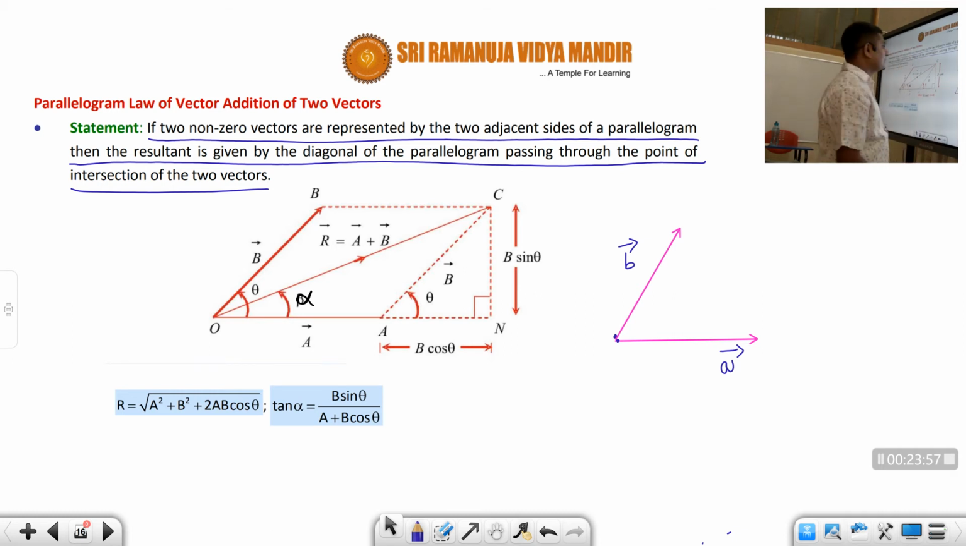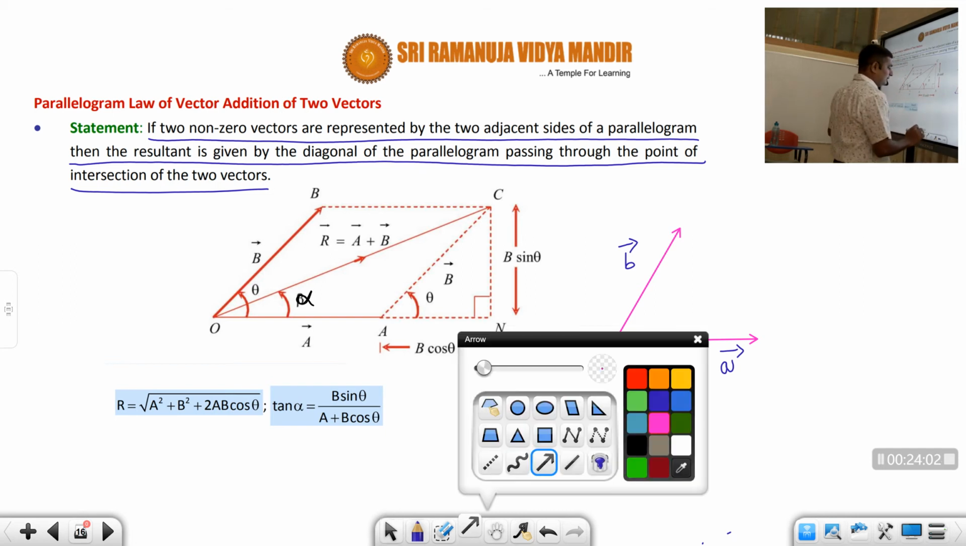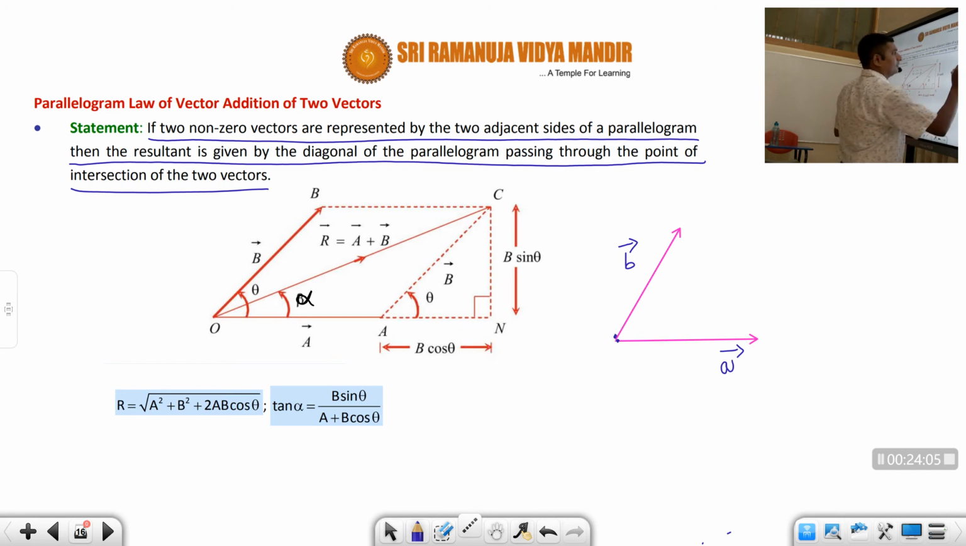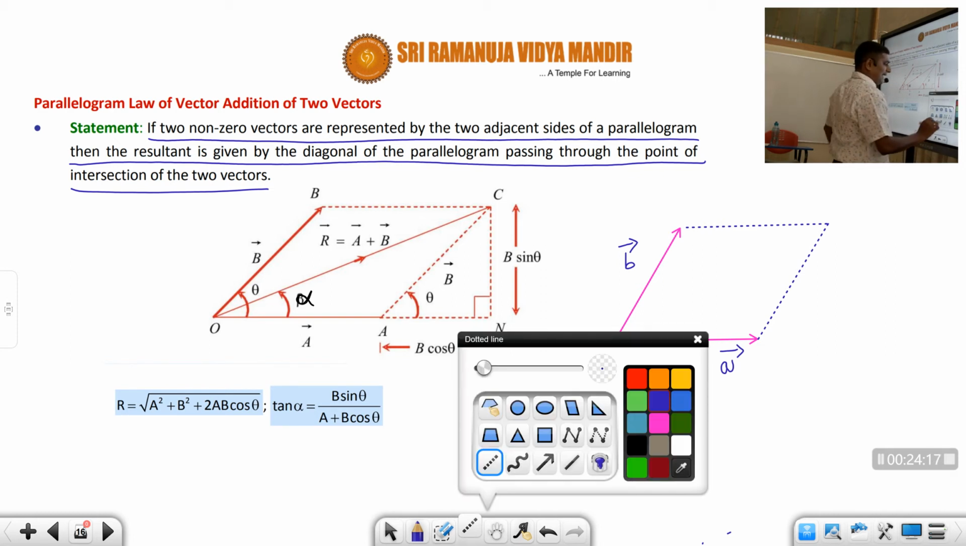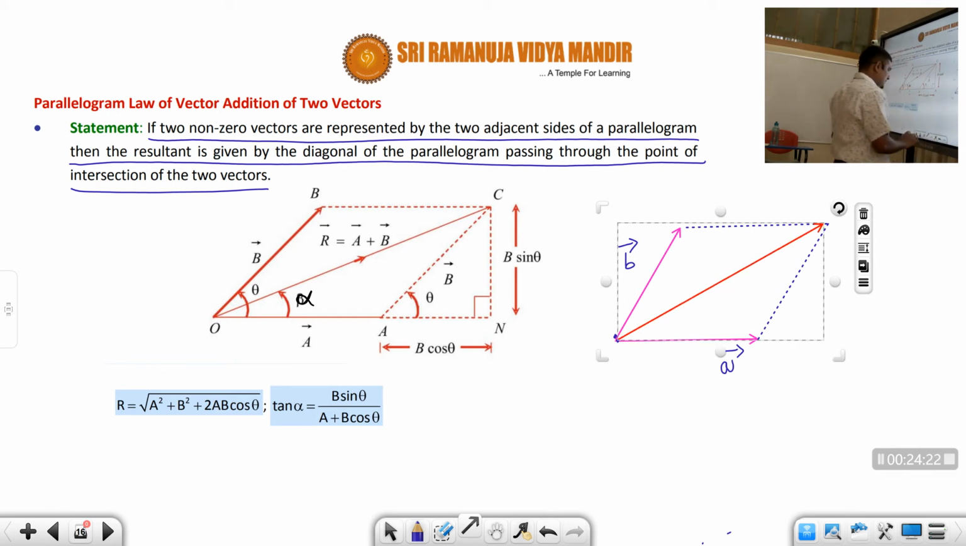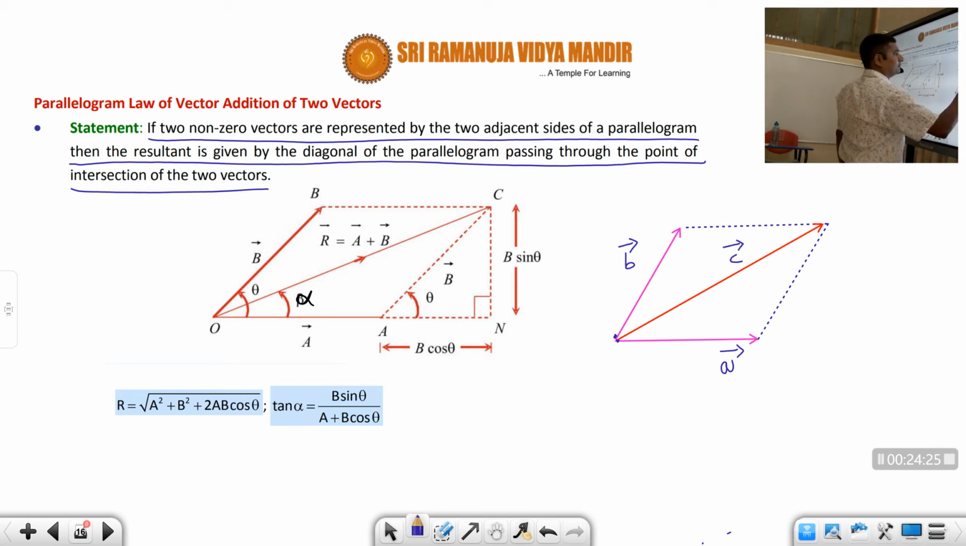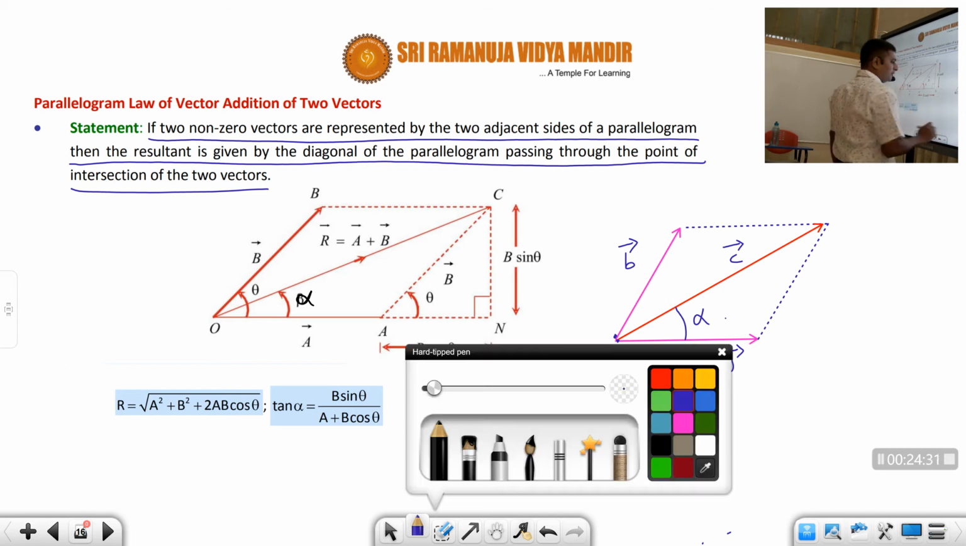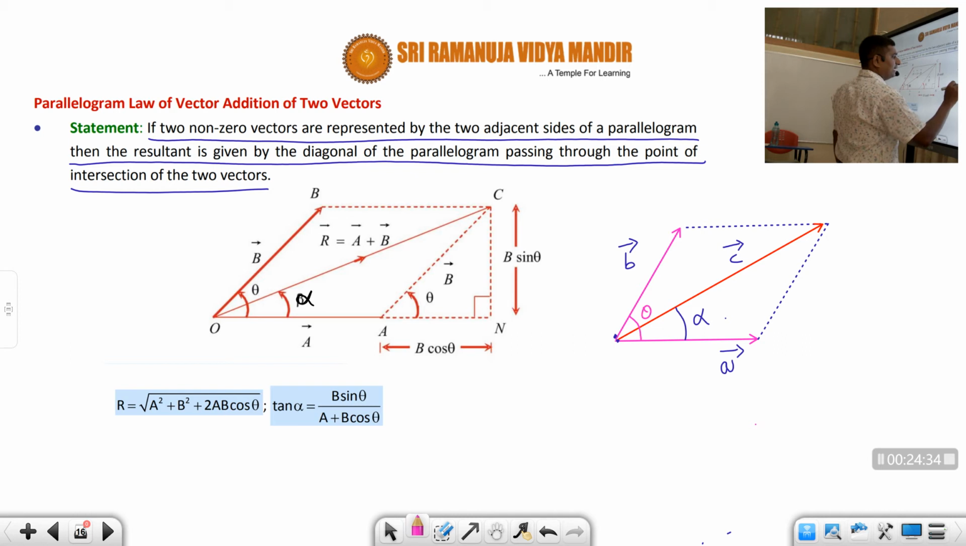So if you want to go by parallelogram law, you should take these two vectors A and B as the two sides, and then you can complete the parallelogram like this. Now if you draw the diagonal of this parallelogram, that is called the resultant of the two vectors, C bar. This resultant will make an angle of alpha, and the original angle between the two vectors is theta. If theta is the angle between the two vectors,